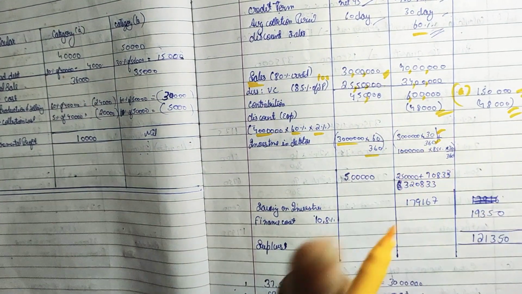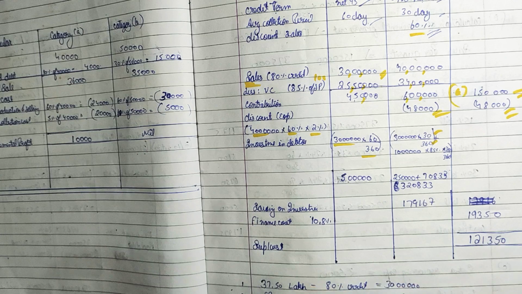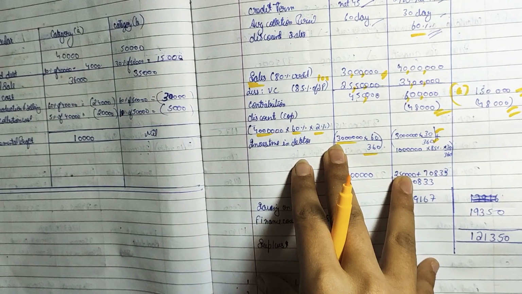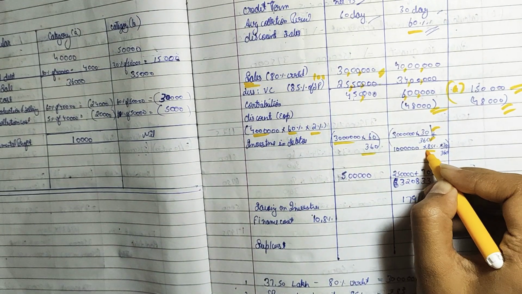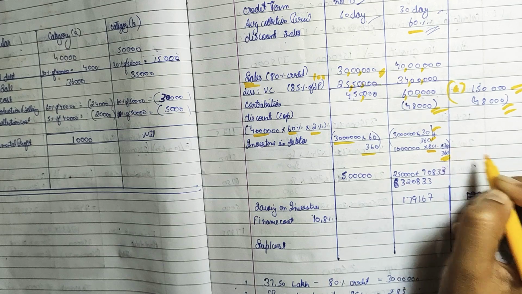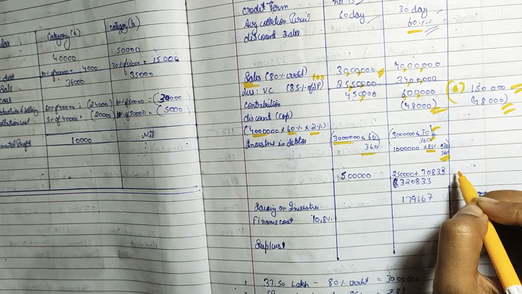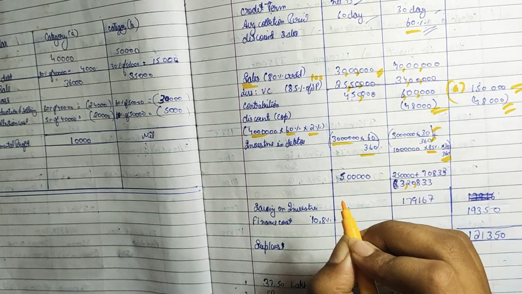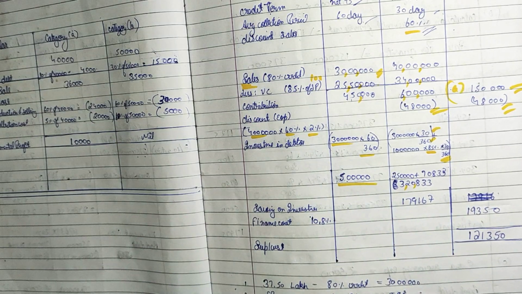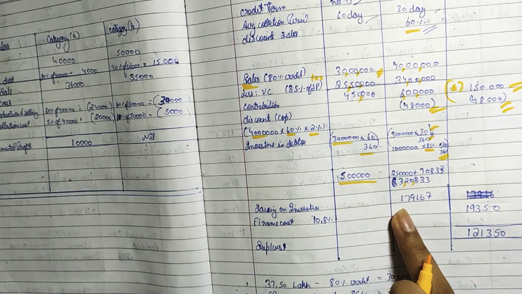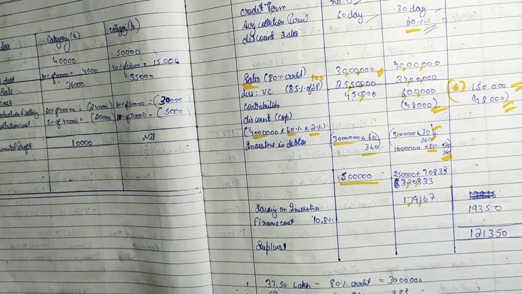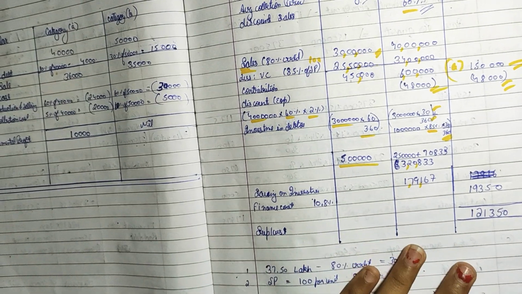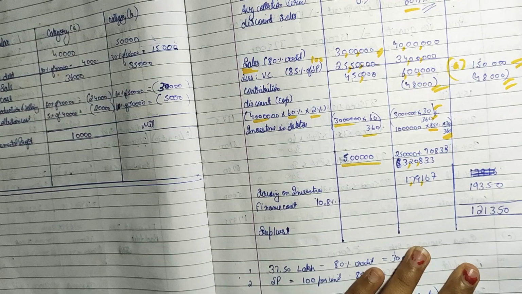Now we had 10 lakh additional amount. 10 lakh additional amount hai, also the calculation is done on the sales basis, not on the variable and fixed cost in this question, right? So therefore we will be considering the variable cost 85% into 30 by 360. Okay, so a total sum of this you would be getting balance of 3,20,833, and in case 1 you would be getting 5 lakh, right? A difference of these, that is saving on investment, would be 1,79,167.